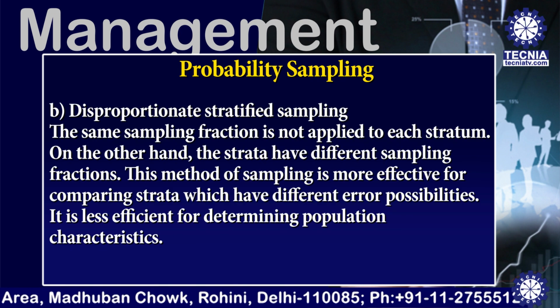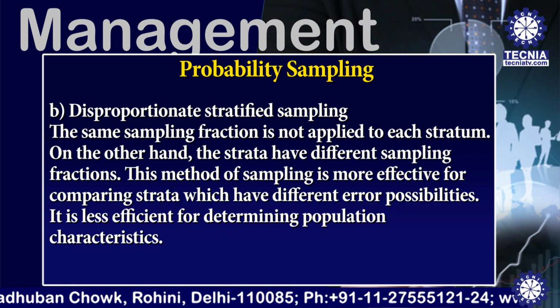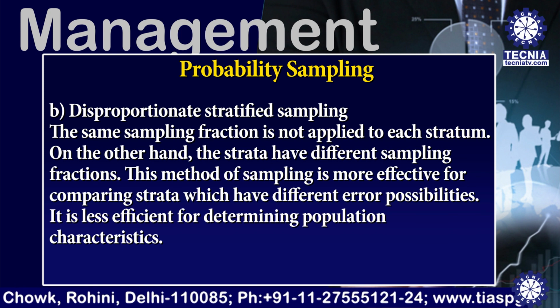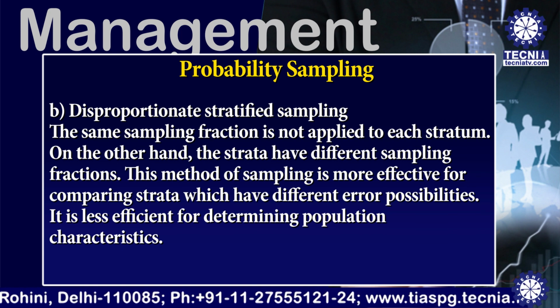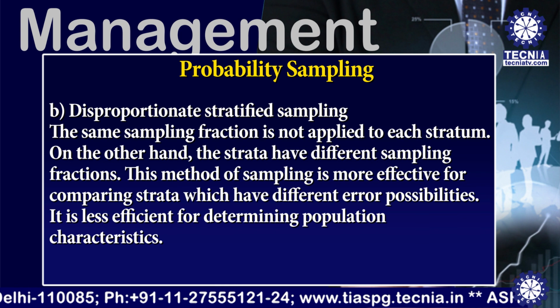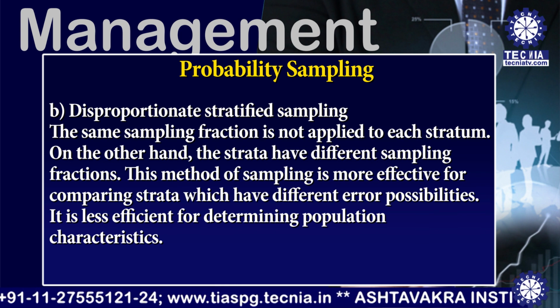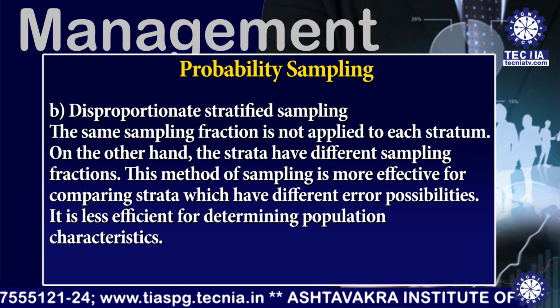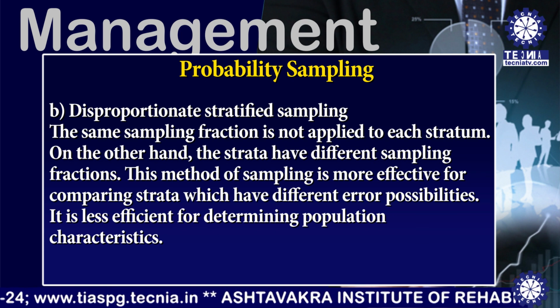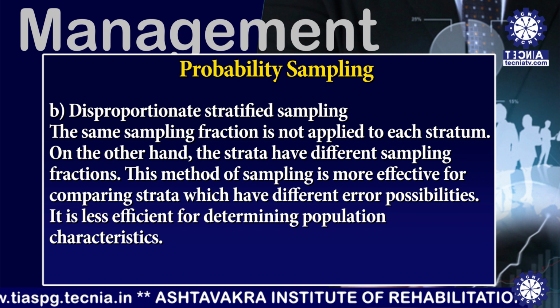The same sampling fraction is not applied to each stratum. On the other hand, the strata have different sampling fractions. This method of sampling is more effective for comparing strata which have different error possibilities.